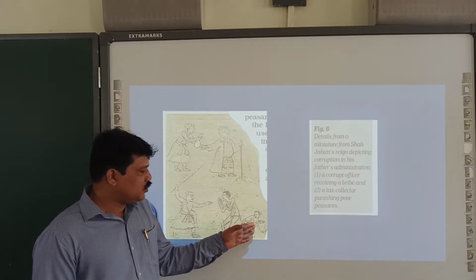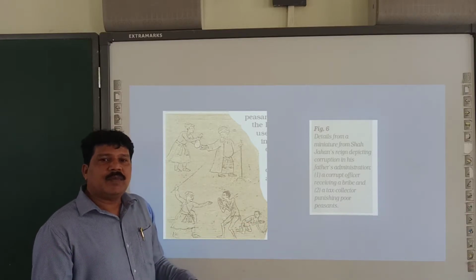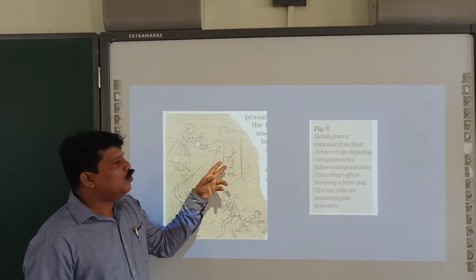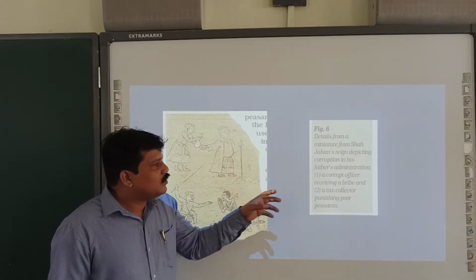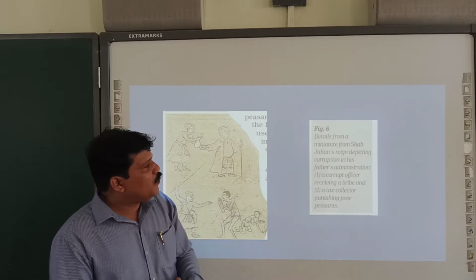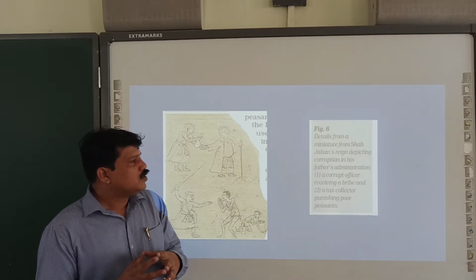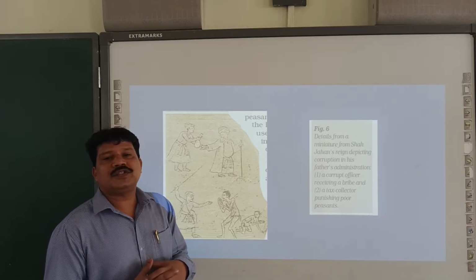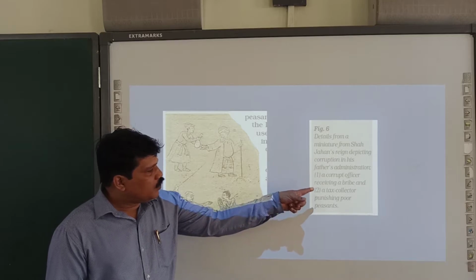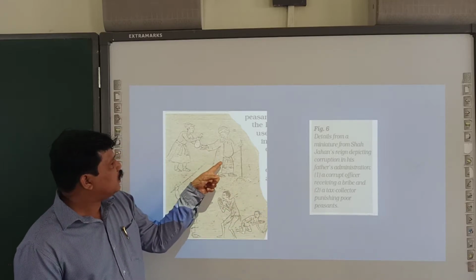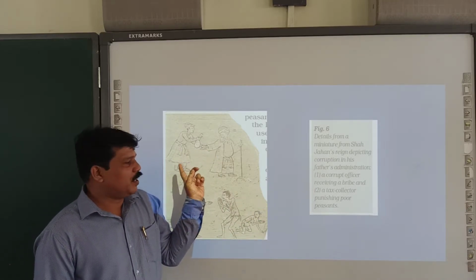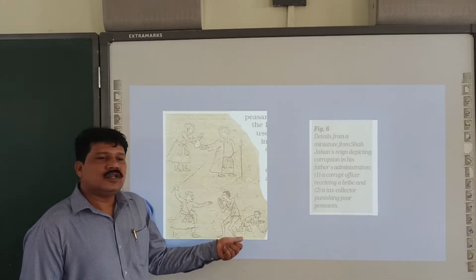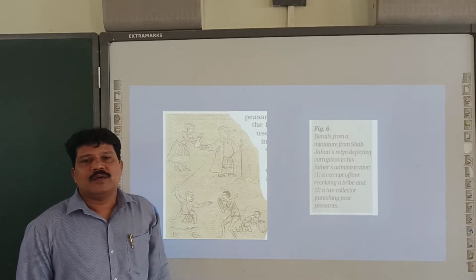Now you see a peasant or a farmer with a begging bowl, and you see the condition of the king here. How fat looking he is. Now these details are from a miniature from the Shah Jahan reign depicting the corruption of his father's administration. Corrupt officer receiving a bribe. A tax collector punishing poor peasants.